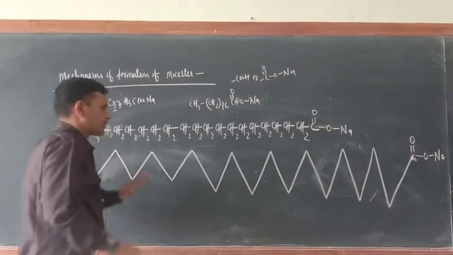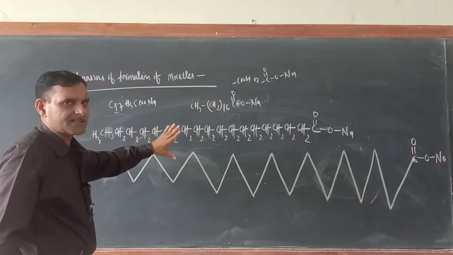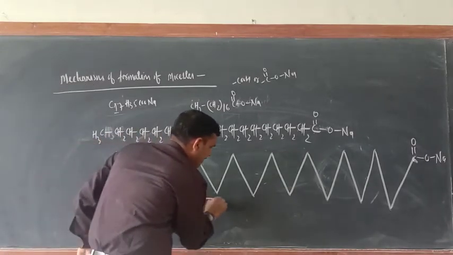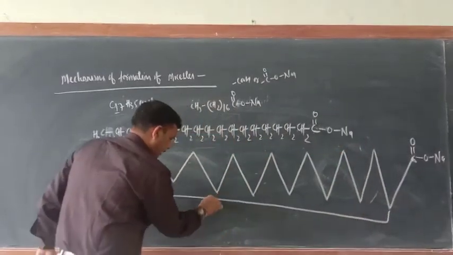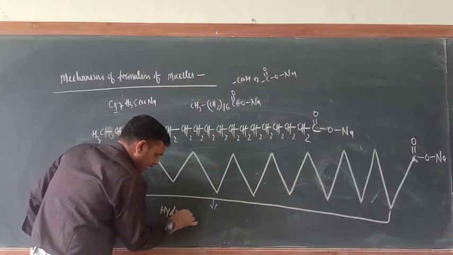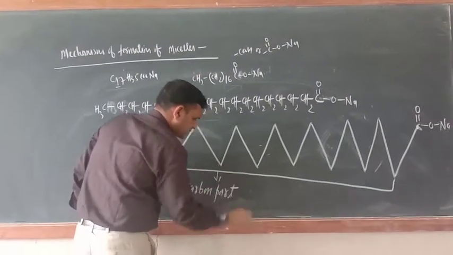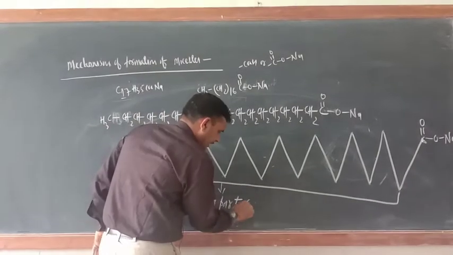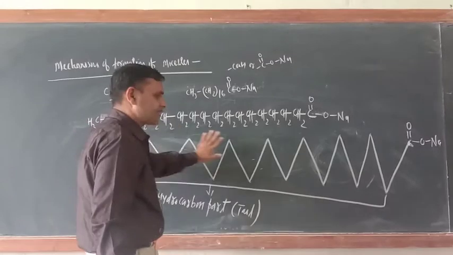So just try to understand. In these molecules basically two parts are there. From here till here, this is known as the hydrocarbon part. This hydrocarbon part is forming the tail of these molecules.